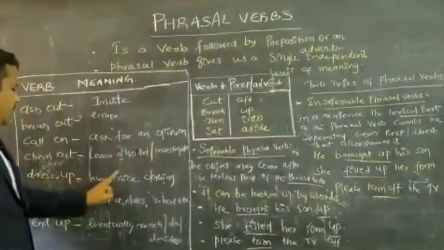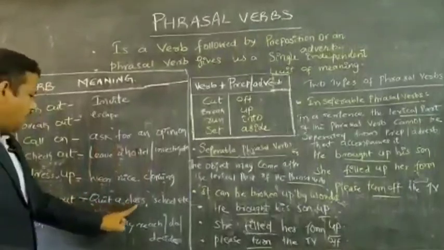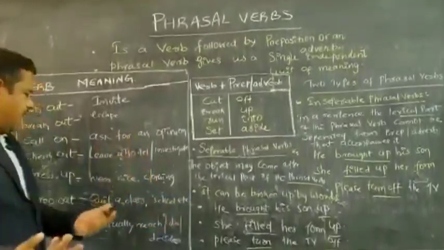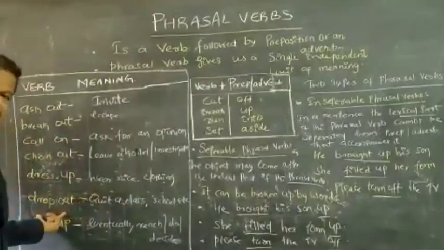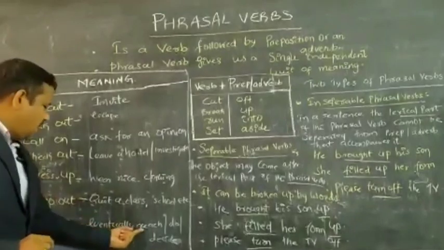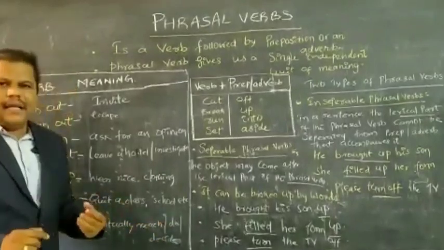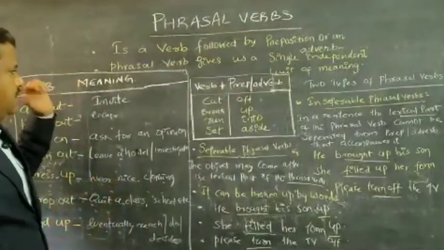Dress up, wear nice clothing. Drop out, quit a class or a school, etc. For example, if a person has dropped out from school, we can use the phrasal verb drop out. End up, eventually reach, do or decide. These are the different phrasal verbs with their meanings.